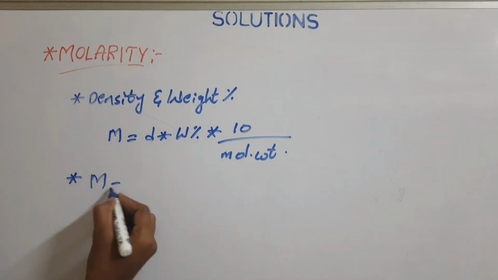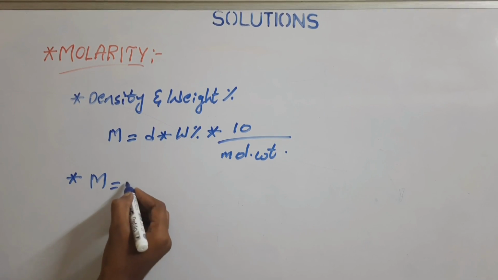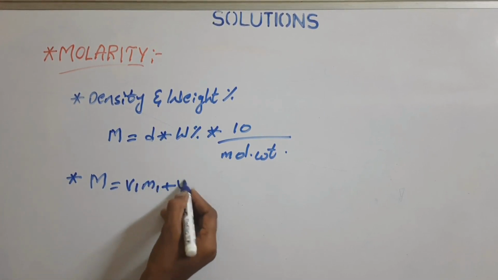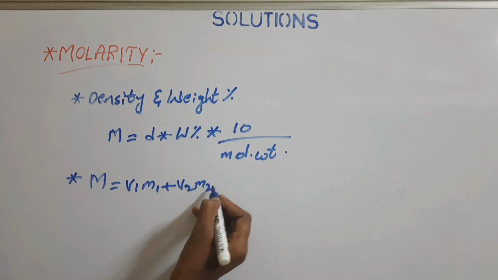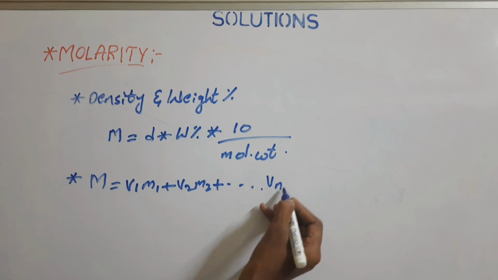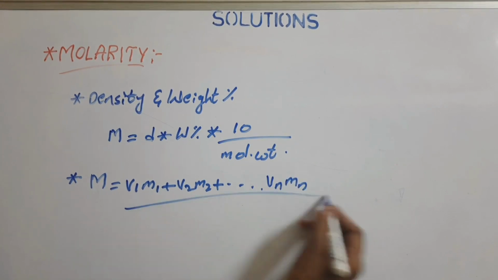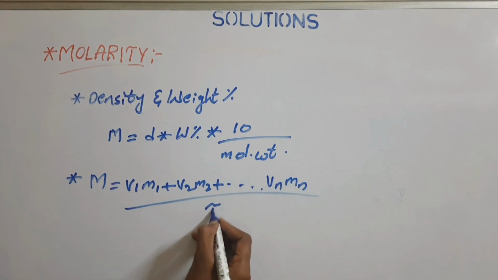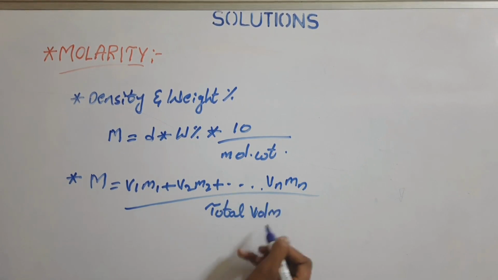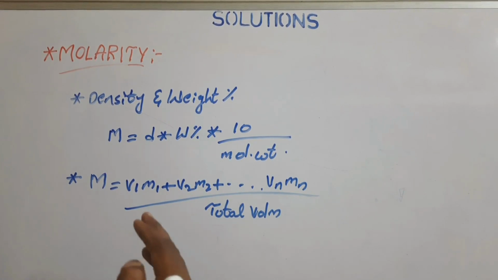From this point of view, the molarity will be calculated by the formula V1M1 plus V2M2 plus and so on up to VnMn by the total volume. So this is how we can calculate the molarity of a mixture of solutions of different concentrations but of the same substance. So this is the end of the molarity concept.